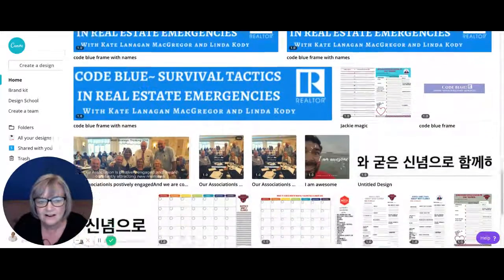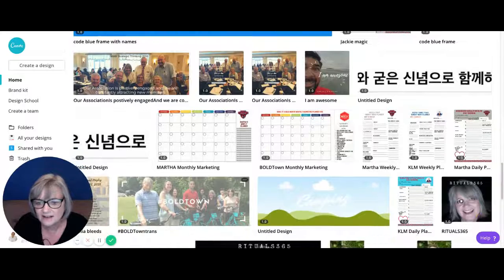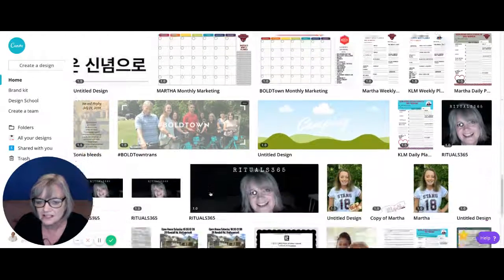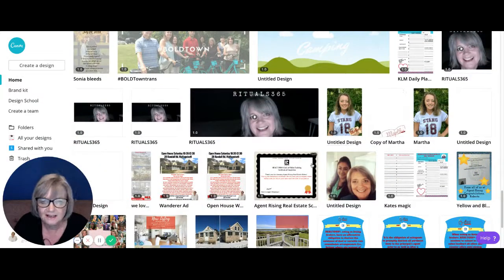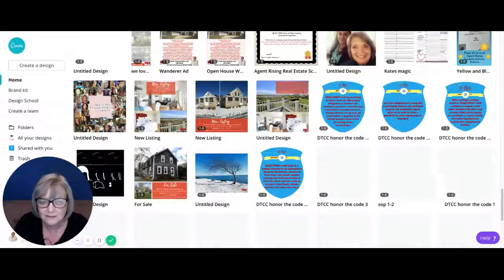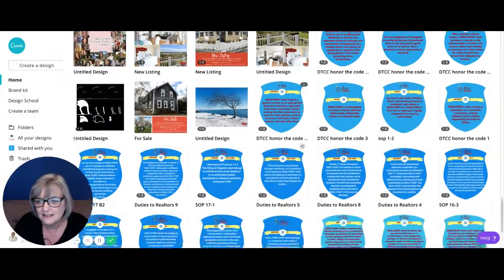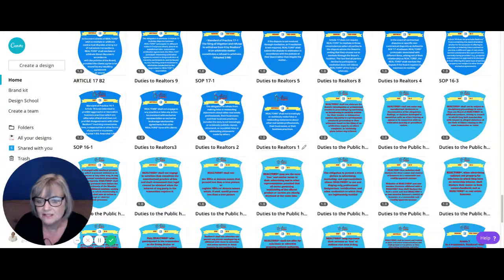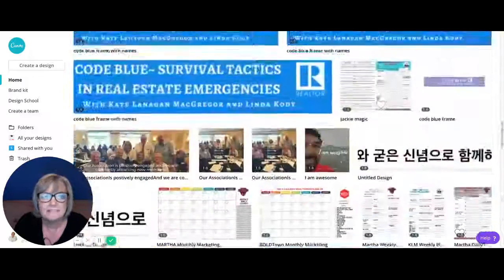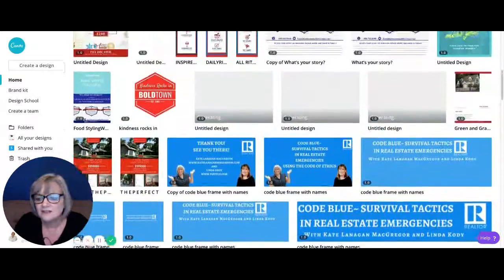That was for NAR. These are different calendars I've had. This was us doing a biking initiative. So you see that, again, we had to get a little daughter in there. We've had tons of different ways that we've done it. The code of ethics badges that we launched with you all, right? So we made those here because we were able to just change color, change whatever, and make it so it was consistent.